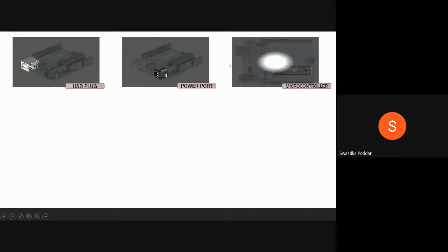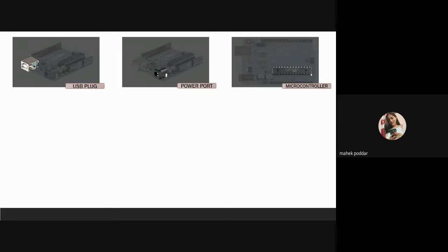And the third one, which is the most important part, is the microcontroller. As I've said before, you can tell your board what to do by sending a set of instructions to the microcontroller on the board. It is the most prominent black rectangular chip with 28 pins. Think of it as the brain of the Arduino. The entire Arduino is the body, and the microcontroller is the brain of the Arduino system.